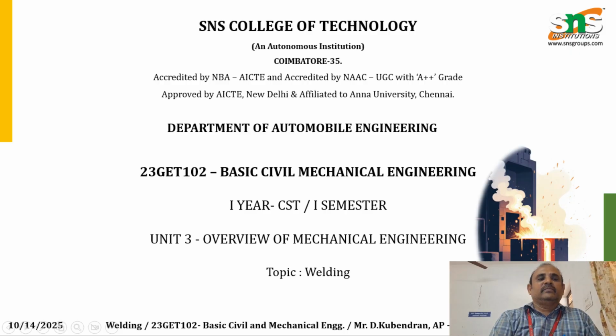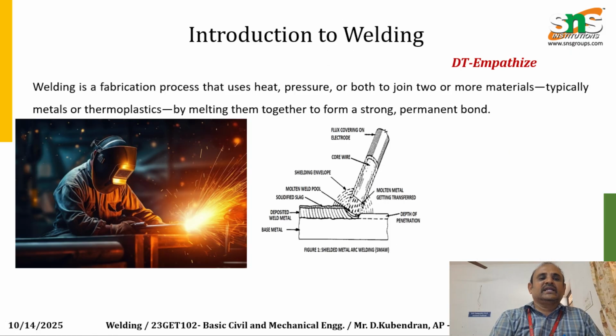The heat source: welding requires a heat source such as electric arc, gas flame, laser or ultrasonic energy to melt the metal surfaces. The filler material, filler rod or wire, is used to fill gaps and reinforce the joint between the metals. Joint preparation: proper preparation such as cleaning, beveling and aligning of workpieces is necessary for a strong weld. Shielding: many welding processes use shielding gas or flux to protect the molten metal from oxidation and contamination.